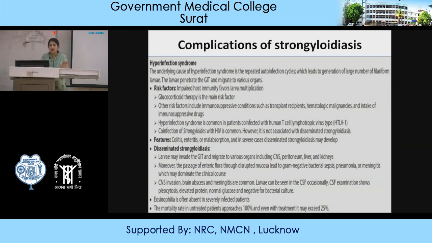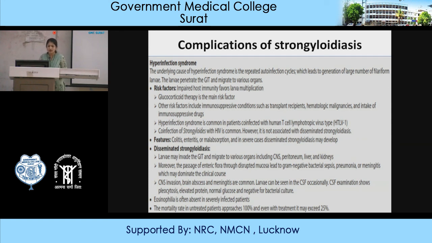Okay. So risk factors are basically the patient having immunomodulator therapy or glucocorticoid therapy, or immunosuppressive conditions like transplant, hematologic malignancy, diabetes, cancer. Hyperinfection syndrome is common in patients co-infected with human T-cell lymphotropic virus infection, and in HIV infected patients. It is the most common opportunistic infection in HIV patients.